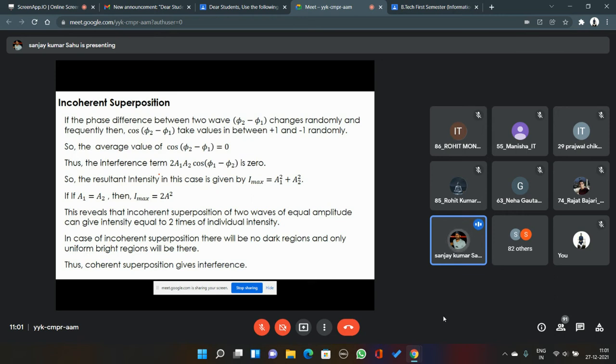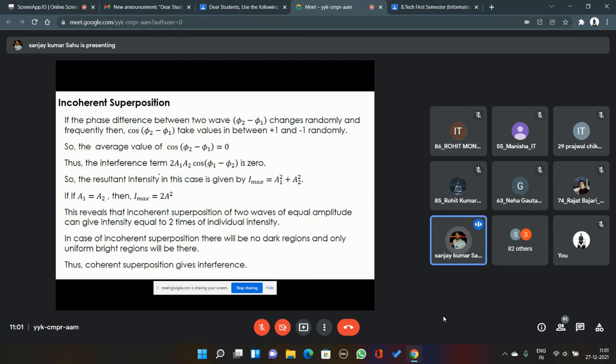Now, if the phase difference is changing randomly with respect to position as well as time, then cos of phi 2 minus phi 1 can take any value between plus 1 and minus 1 randomly. And if that is happening, then the average value of cos of phi 2 minus phi 1 will be equal to 0, whether averaged over time or over position. Somewhere it is plus 1, immediately after that minus 1, then plus 0.5, then minus 0.5, like that.